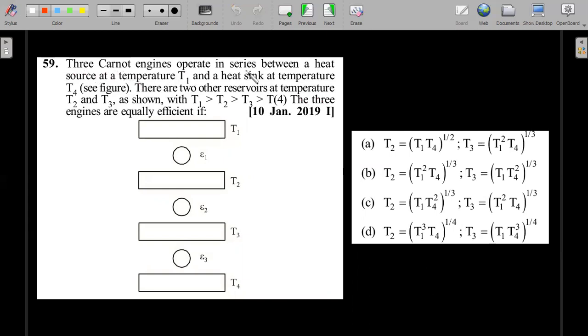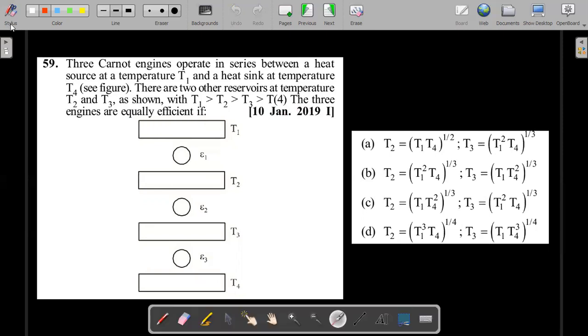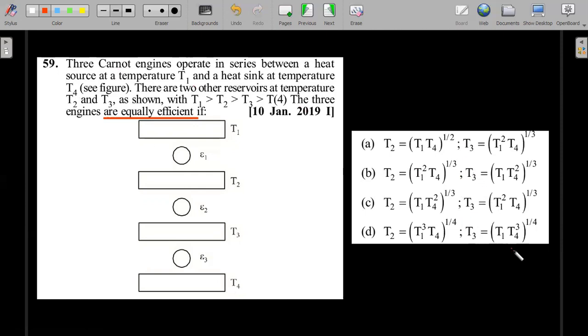Three Carnot engines operate in series between a heat source at a temperature T1 and a heat sink at temperature T4. Okay, so this is the source and this is the sink. These are intermediate temperatures this time. There are two other reservoirs at temperatures T2 and T3 as shown, and all this information is given. The three engines are equally efficient. Last time equal work engines, this time equal efficiency engines. So always look out for that information that is provided. Okay, and these are the options that they mentioned. I think once efficiencies are given to be equal, you know how to write the expressions here.